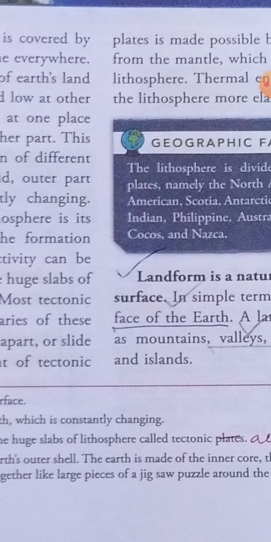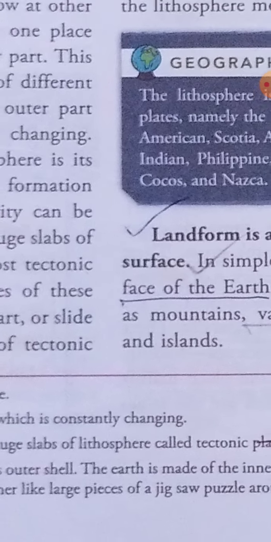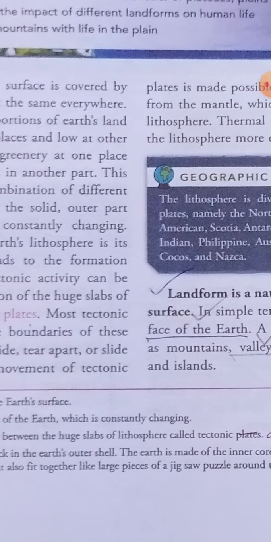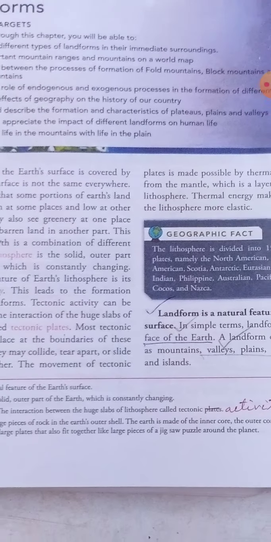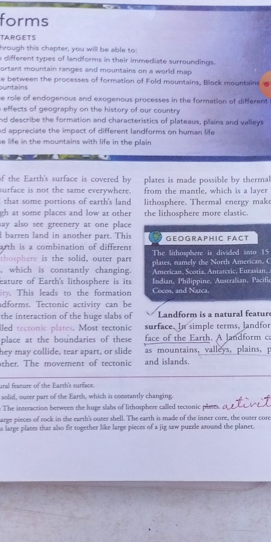The land surface is divided into tectonic plates, and they move towards each other. Sometimes they move away from one another, and like that they are not in a constant position. They are always changing. So because of this tectonic activity, these landforms are mainly created.